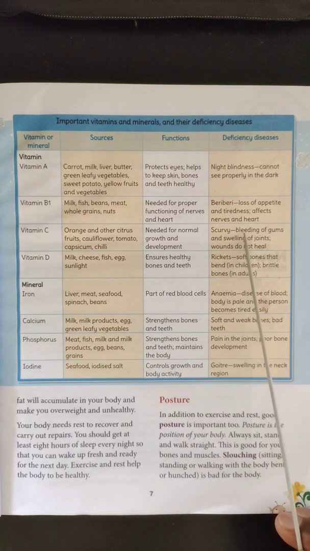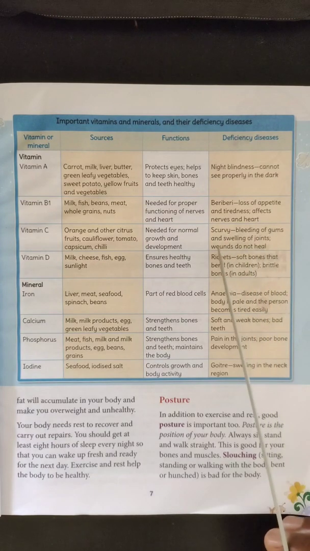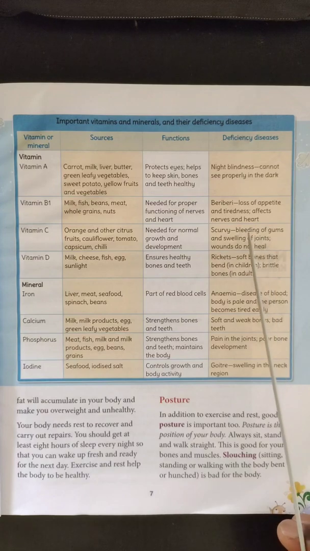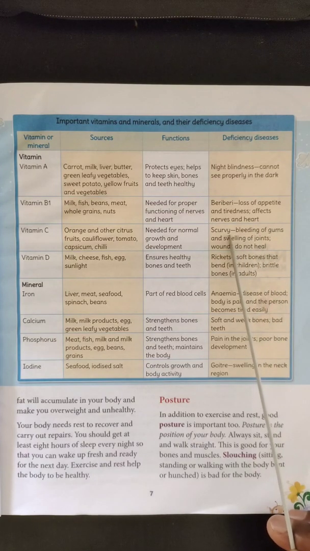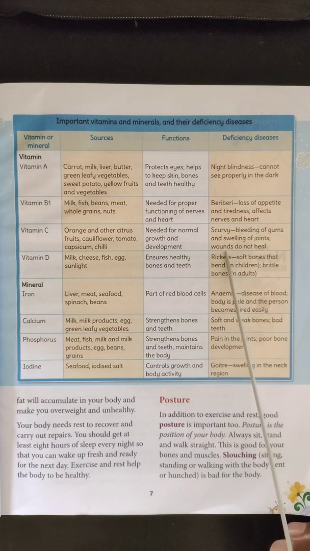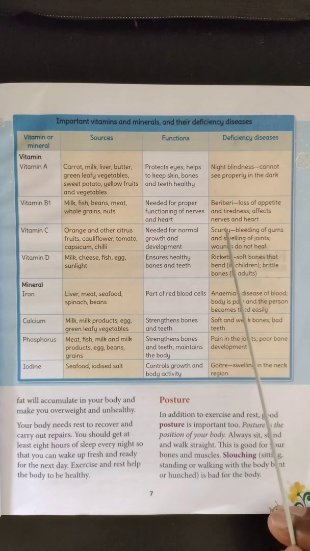The important symptoms of scurvy are bleeding of gums and swelling of joints. Scurvy occurs due to absence of vitamin C in our food. And if there is a wound, it will not heal. So that is also one symptom of scurvy.